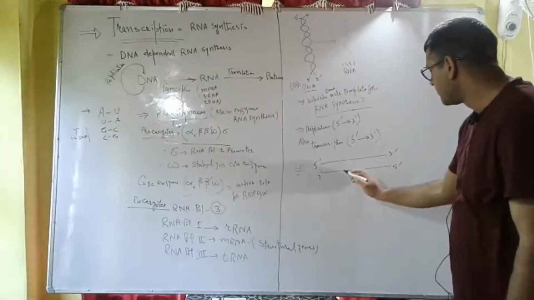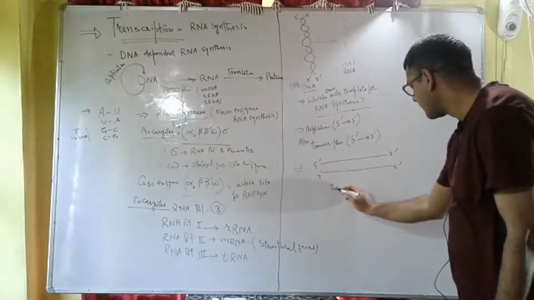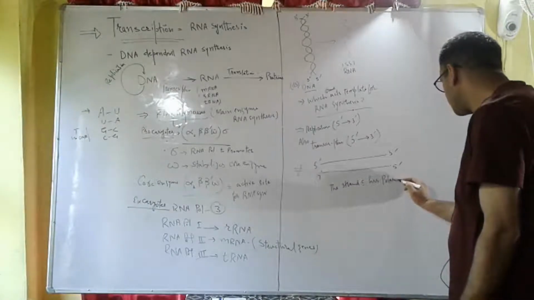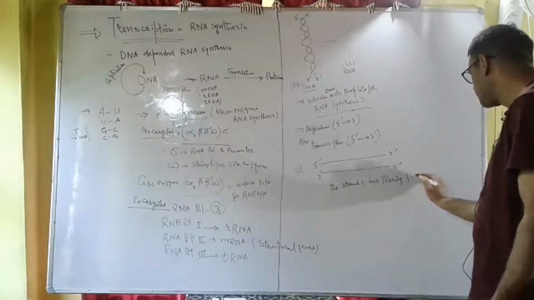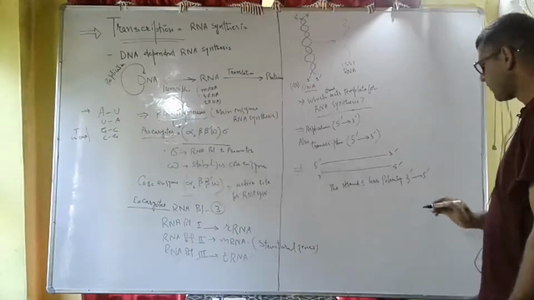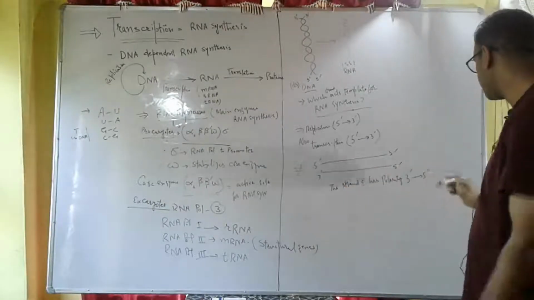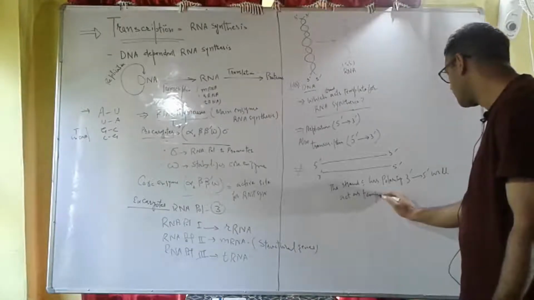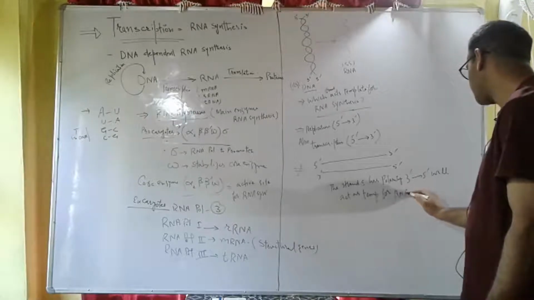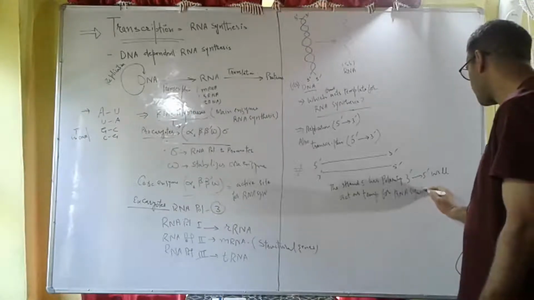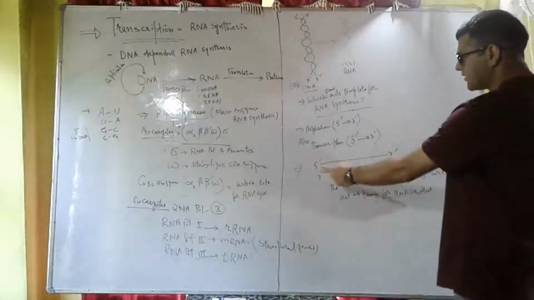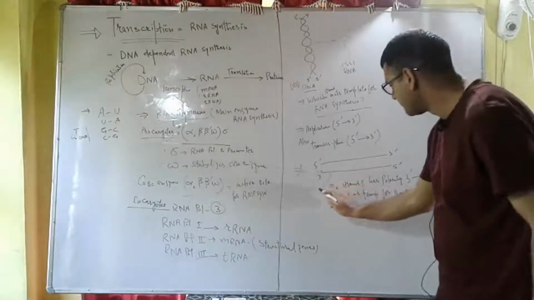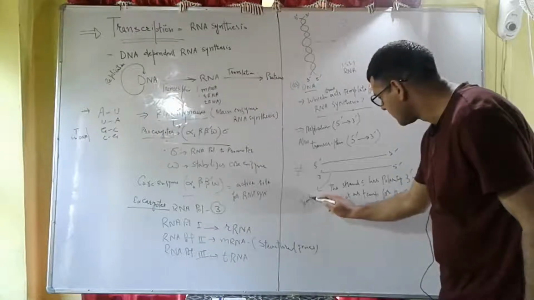We can write the strand which has polarity 3' to 5' direction will act as template for RNA synthesis. So we can say that we have two strands. One is moving in the 5' to 3' direction, another is 3' to 5'. So this will act as a template. This is called the template strand.